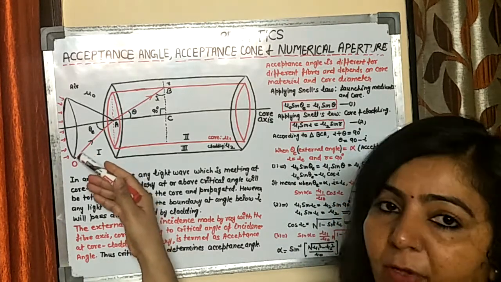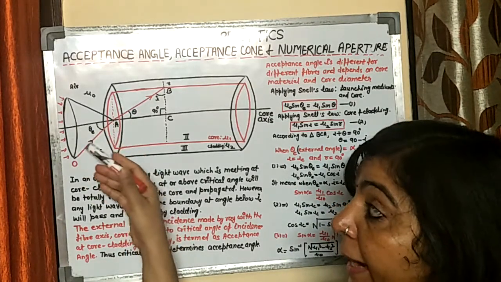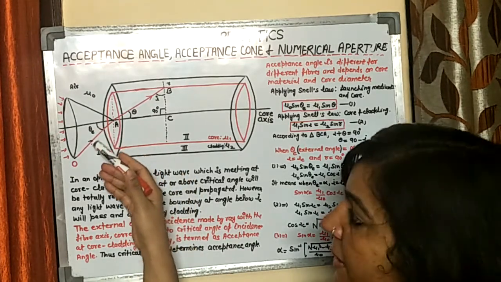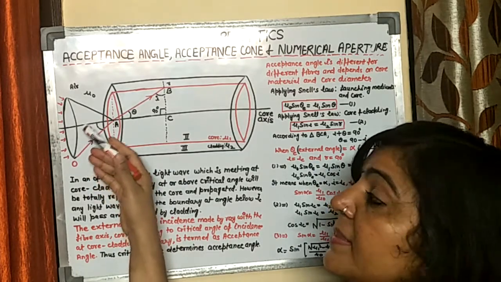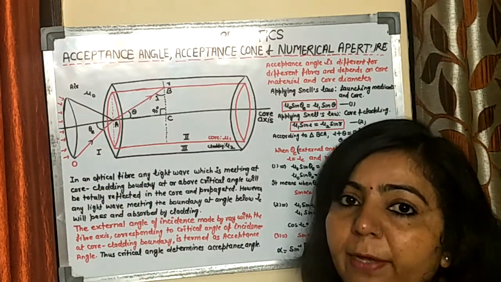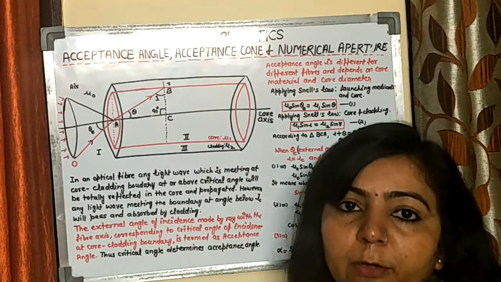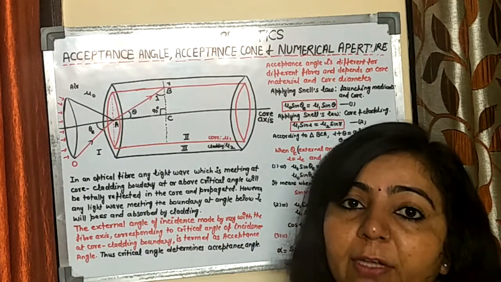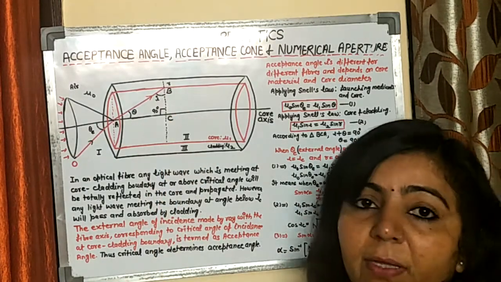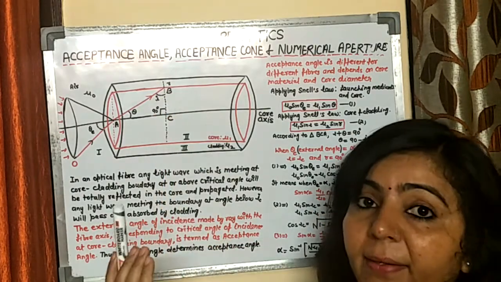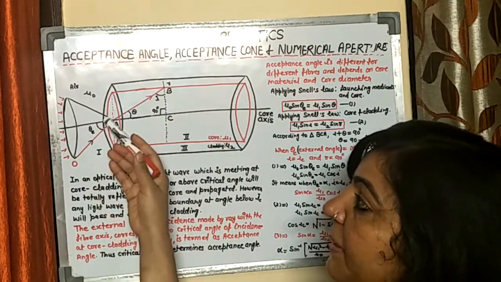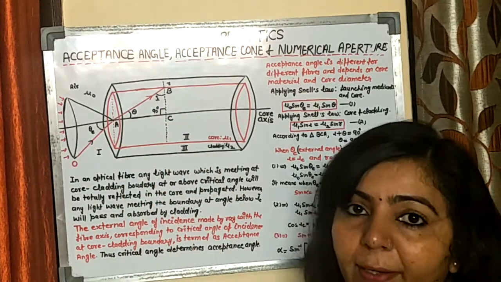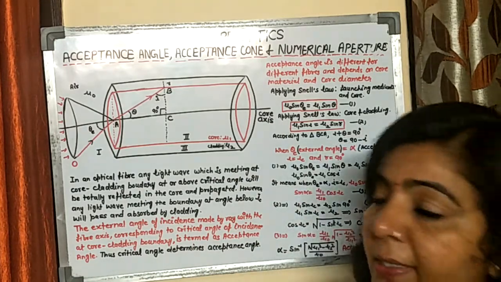So all those light rays which enter into this optical fiber at an angle equal to this acceptance angle or at an angle less than this acceptance angle will be accepted by this optical fiber, because all such light rays will suffer total internal reflection, since they will make an angle greater than the critical angle. For the acceptance angle, the light ray will make an angle at this point equal to the critical angle. So that is the reason that angle is known as acceptance angle.